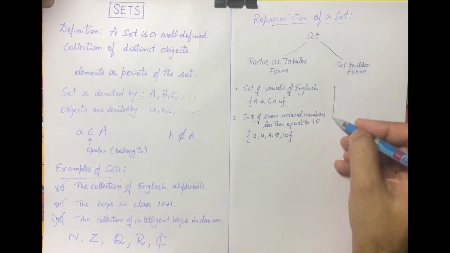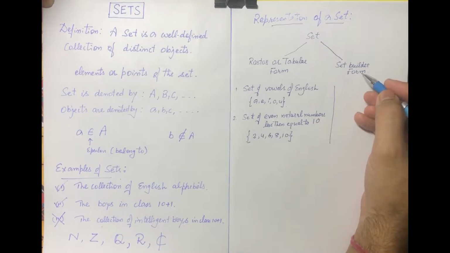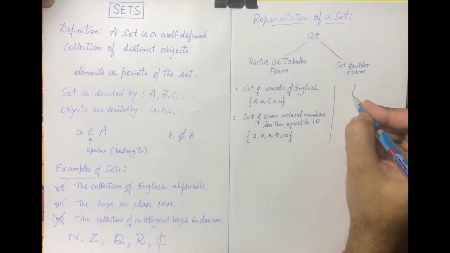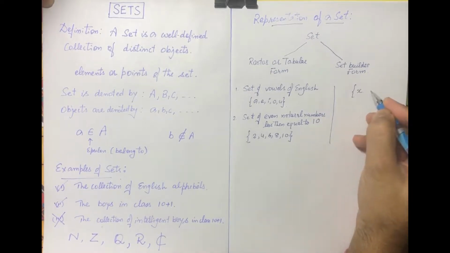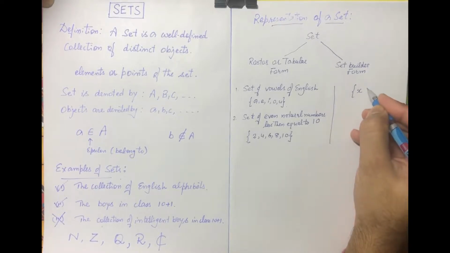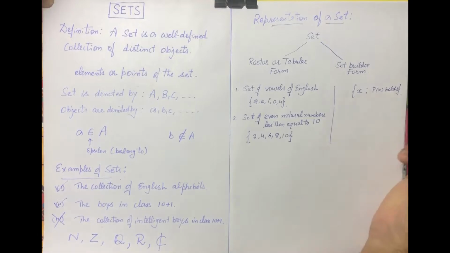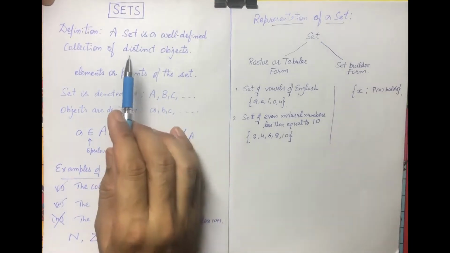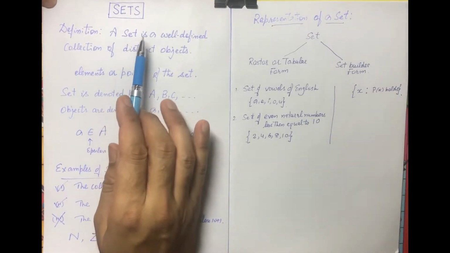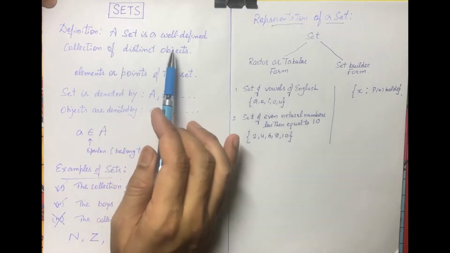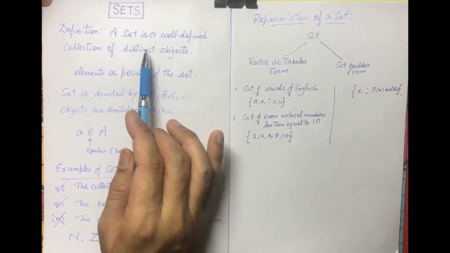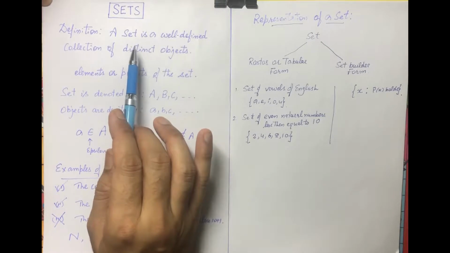So another type is set builder form. Set builder form means we have to express the elements in general form, P(x) holds. As we discussed in the definition, the objects which satisfy a certain property are the elements of this collection.